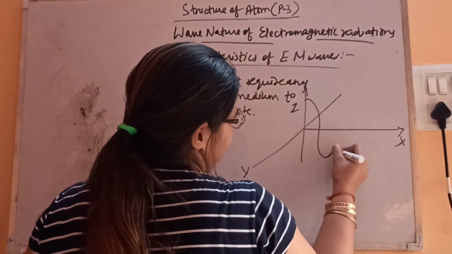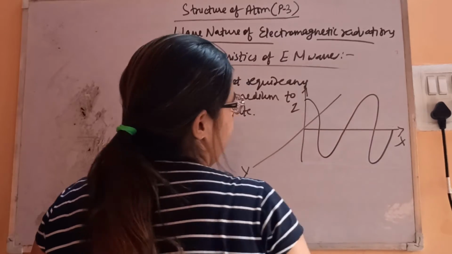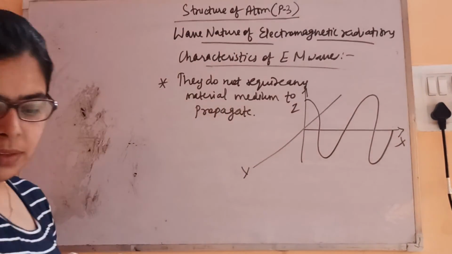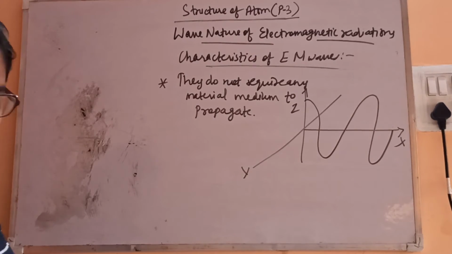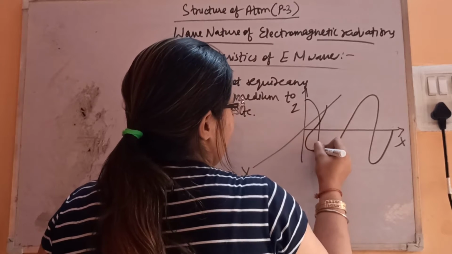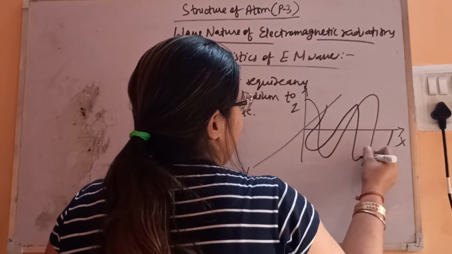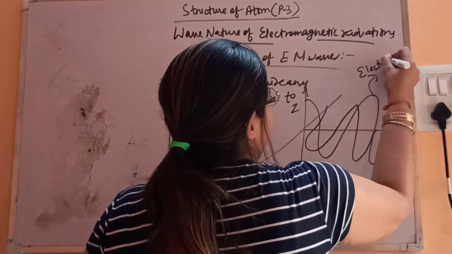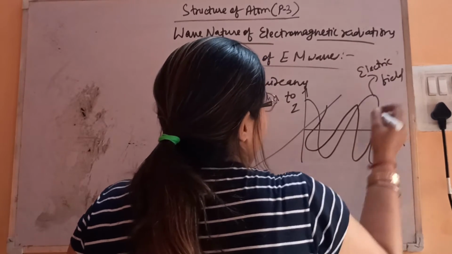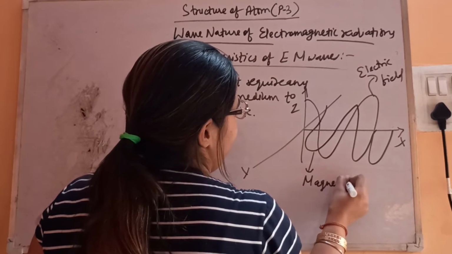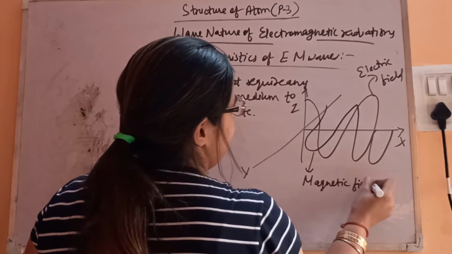Let's say this is one of the waves, and the other one is like this. So this is the electric field, and this one is the magnetic field, perpendicular to each other.